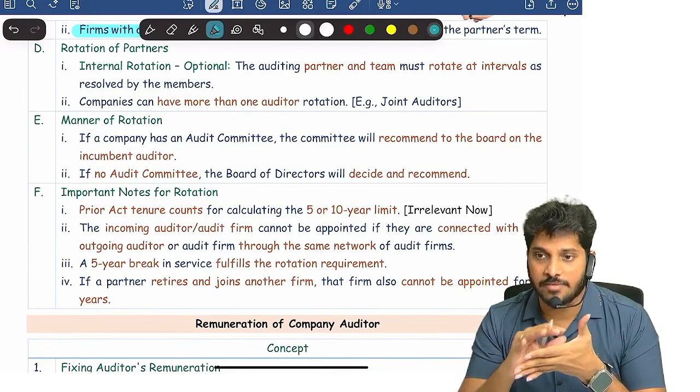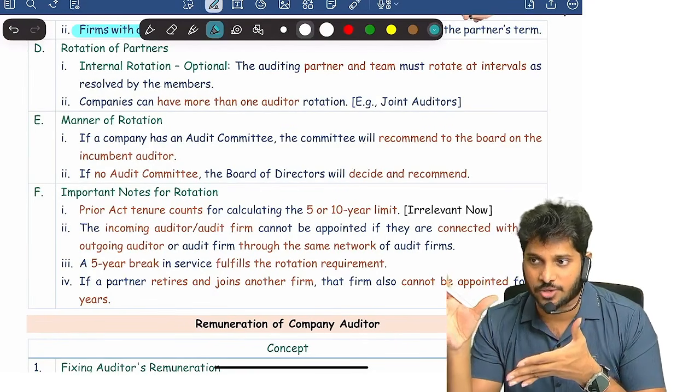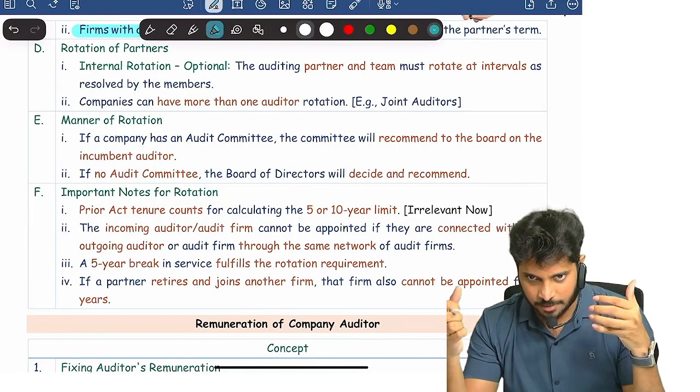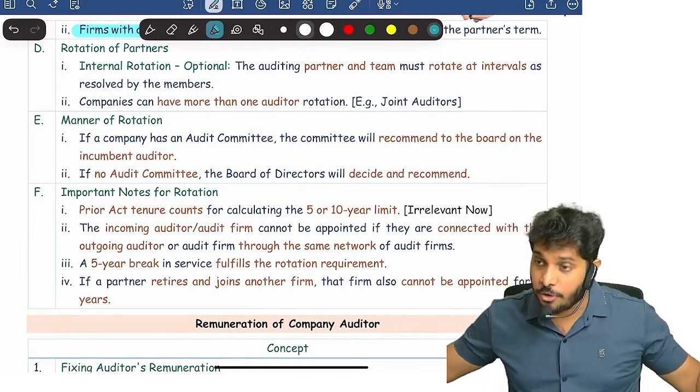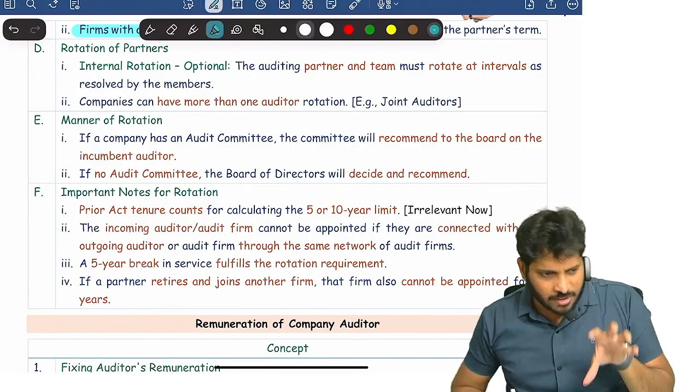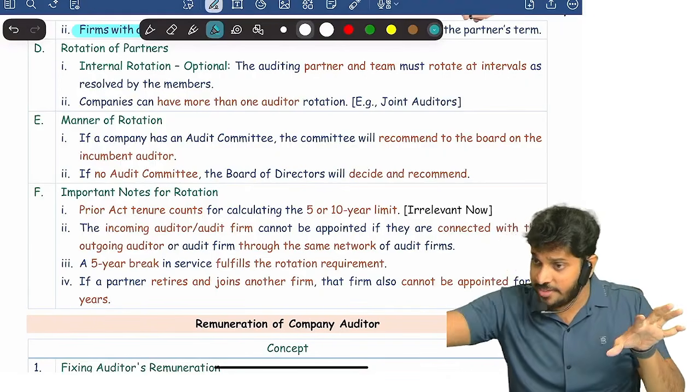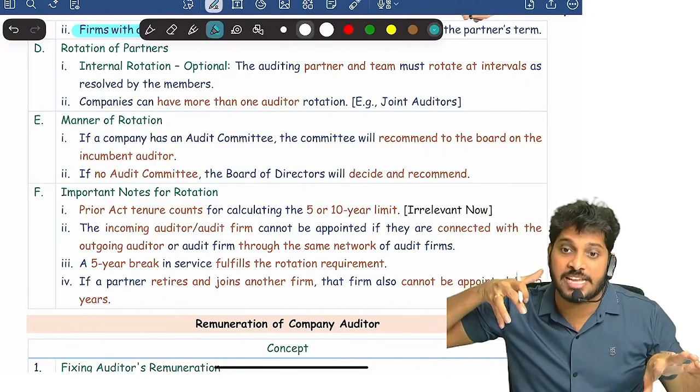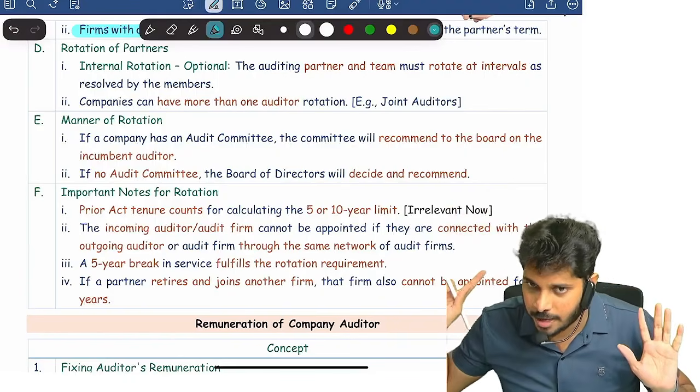KPMG, Deloitte, EY, there are big network firms. Network means brand. It is one brand, under which 4 or 5 firms will be there. If one firm is going out of rotation, another firm of the same network you cannot bring in. Are you clear? Able to understand?